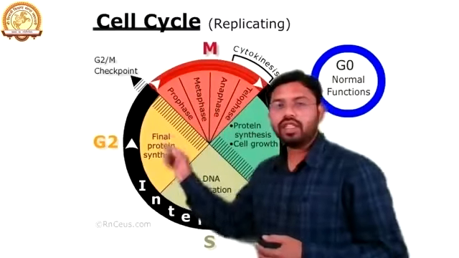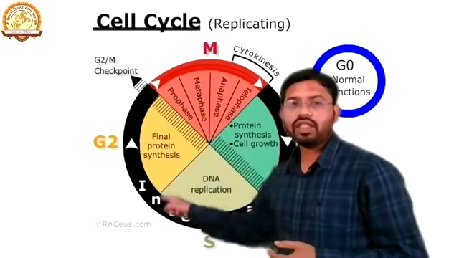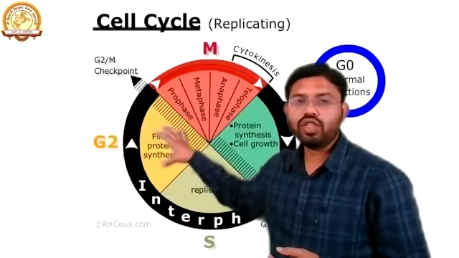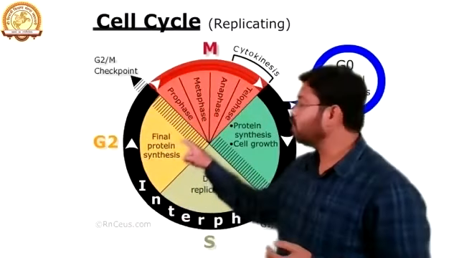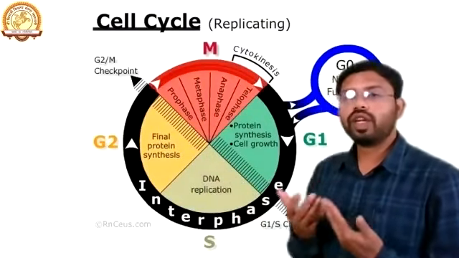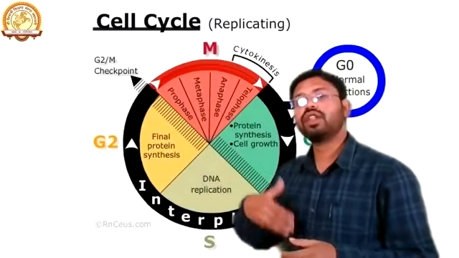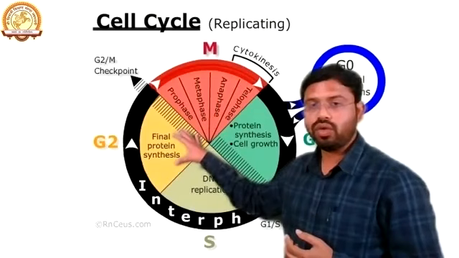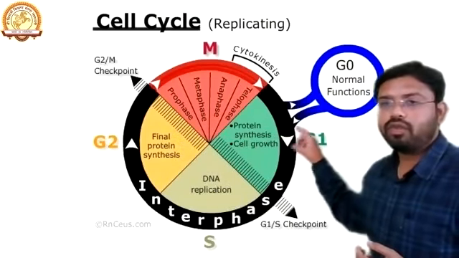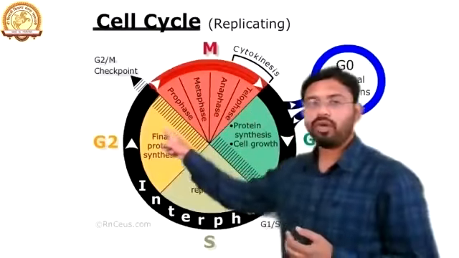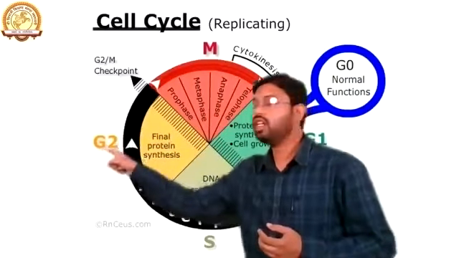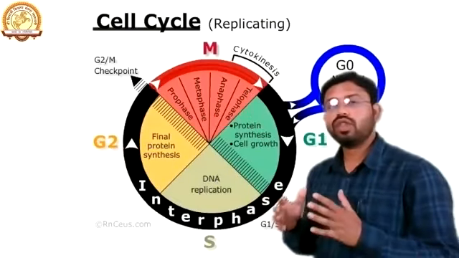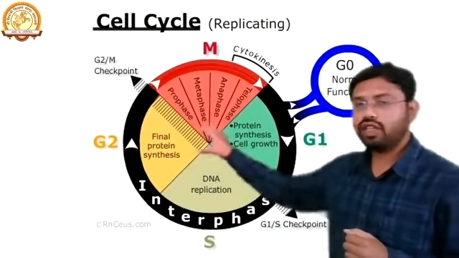Now, as the cell crosses the S phase, it enters the next phase, the G2 phase. Now, in this G2 phase, what happens? The final protein synthesis. The advanced proteins which are needed for the further development and growth of the cell are synthesized. As the previous type of proteins form in the G1 phase, now the advanced type of proteins needed for further development form in the G2 phase. So the final protein synthesis of the cell happens in the G2 phase.